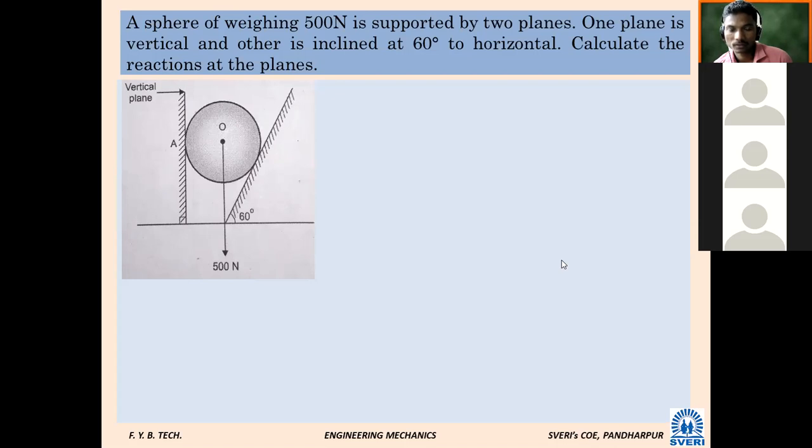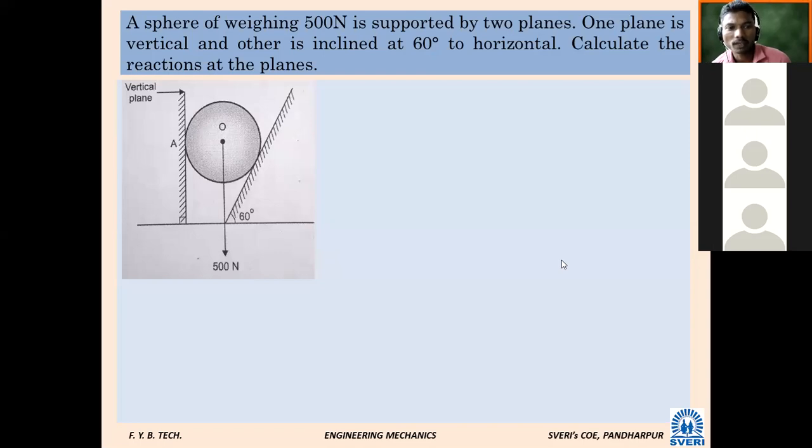A sphere weighing 500 Newton is supported by two planes. One plane is vertical and the other is inclined at 60 degrees to the horizontal. Calculate the reactions at the planes.